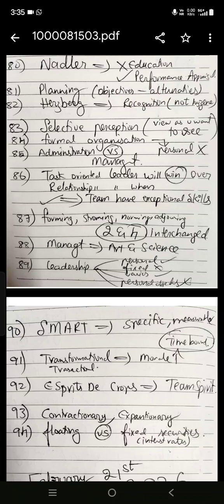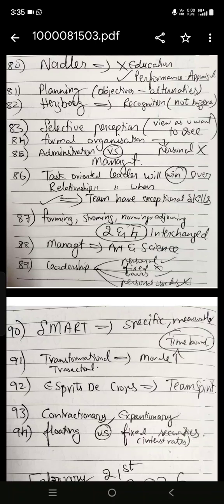One question on transformational or transactional leadership. Transformational increases the morale in the group. Something like that is the answer. One question on basic esprit de corps. The answer in the options is team spirit.